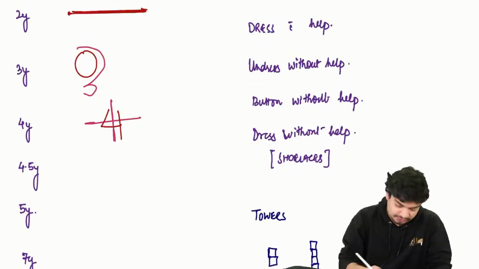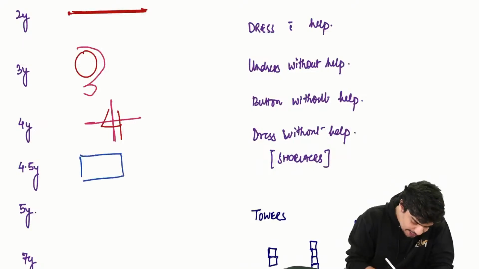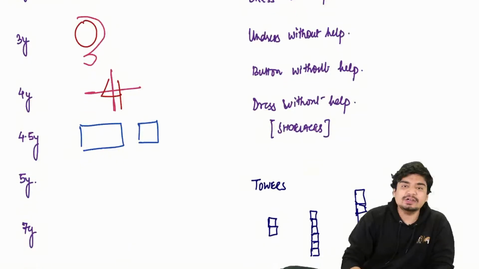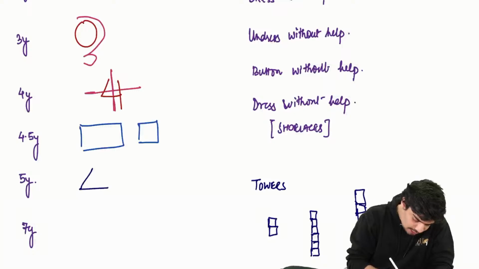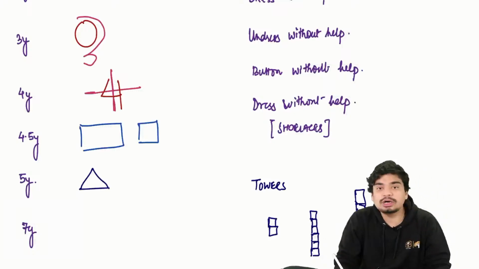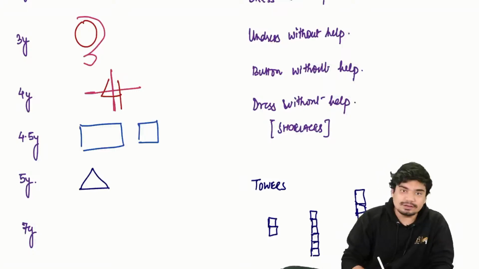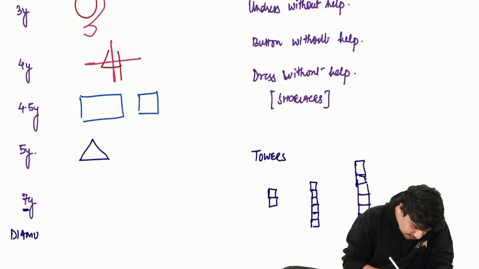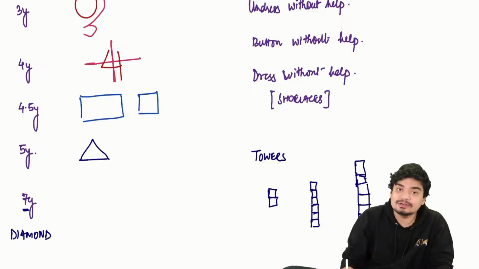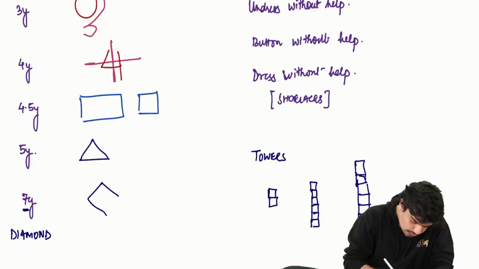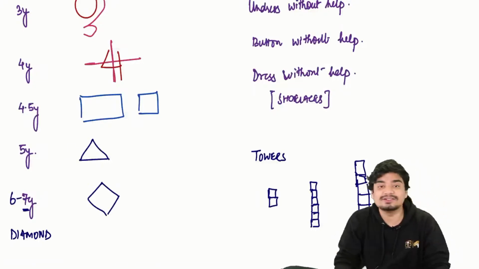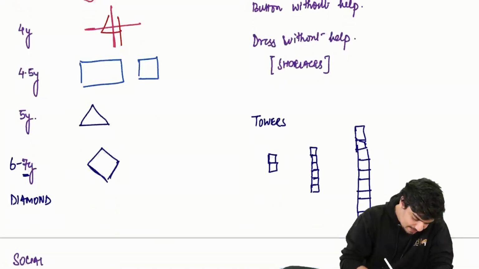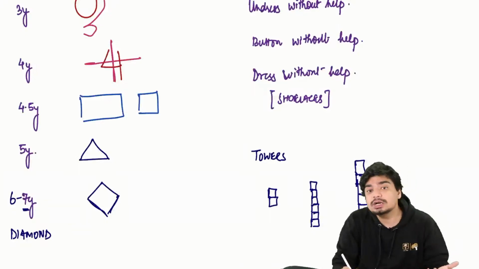At 4.5 years, the child is able to draw a rectangle or a square. At 5 years, the child is able to draw a triangle. At 7 years, diamond also has 7 letters in it. So at 7 years, the child is able to draw a diamond. Usually this is at 6 to 7 years. So these are some important drawing skills.